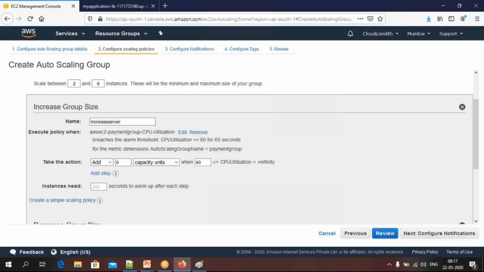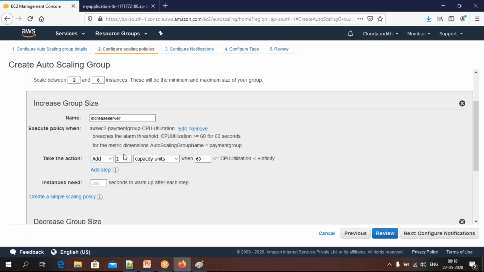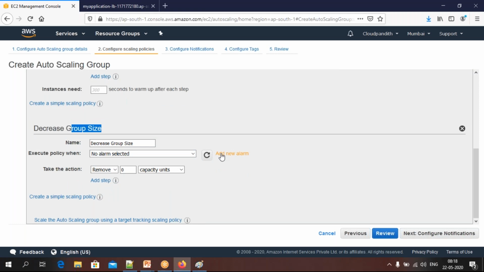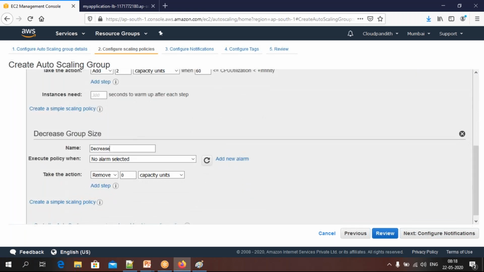So just create alarm. When this particular alarm is triggered, see here you have created the alarm: CPU utilization is greater than or equal to 60 for 60 seconds. Continuously for 60 seconds, if your CPU utilization is 60%, then I want to add 2 more instances. Okay, this is what add 2 more instances. Come down. Here you need to say decrease group size. So how many instances you want to decrease? So this is a decrease, decrease servers.